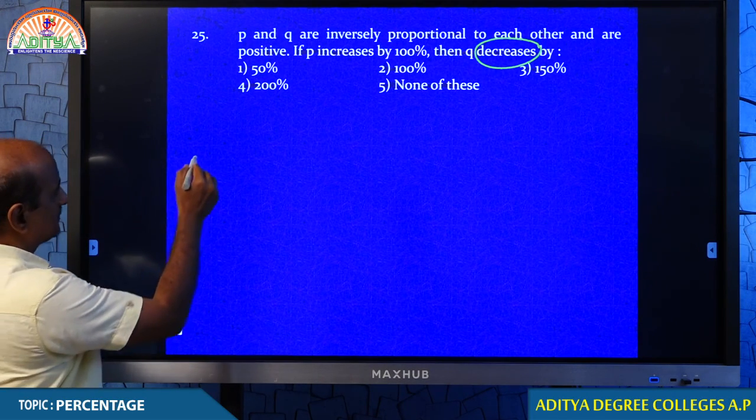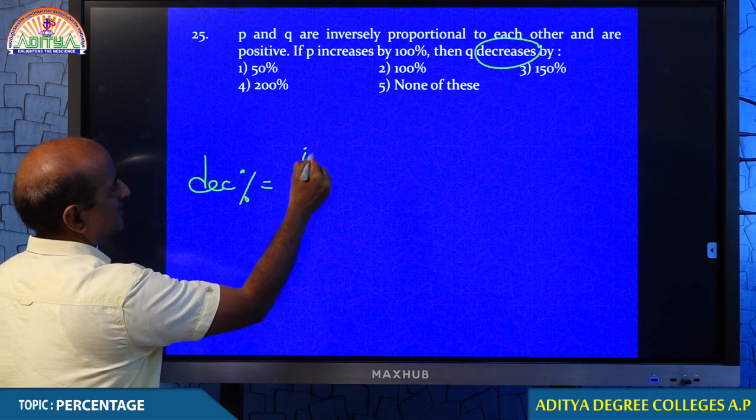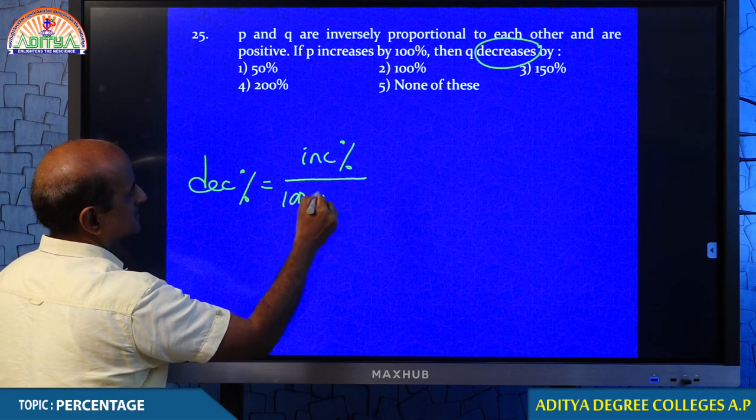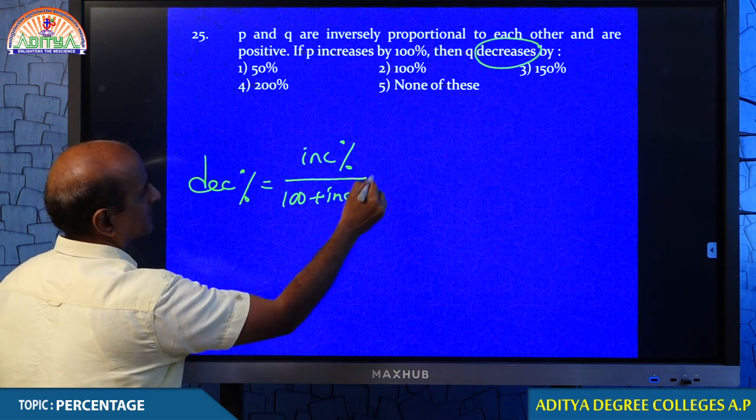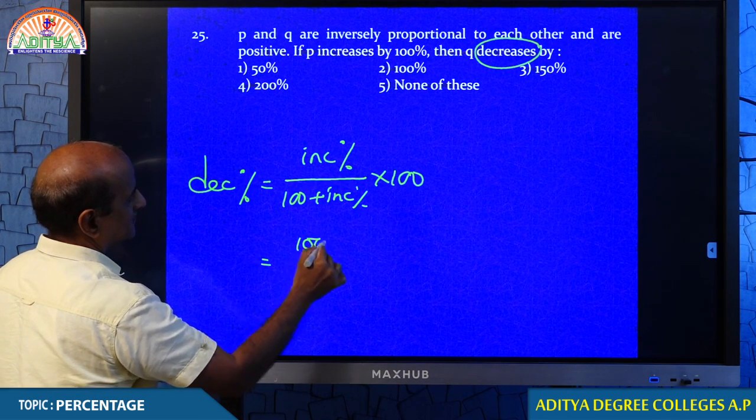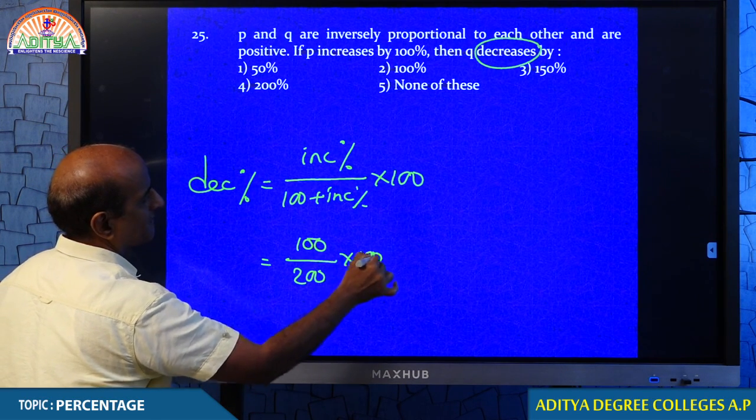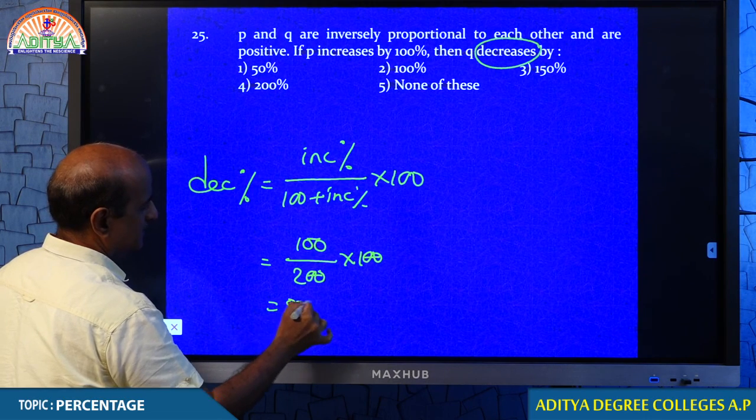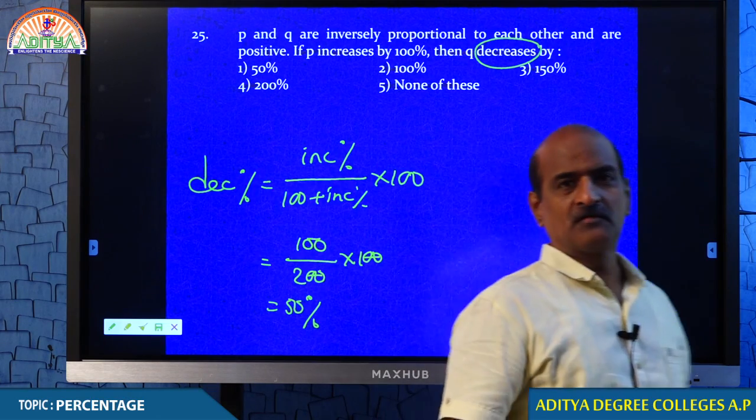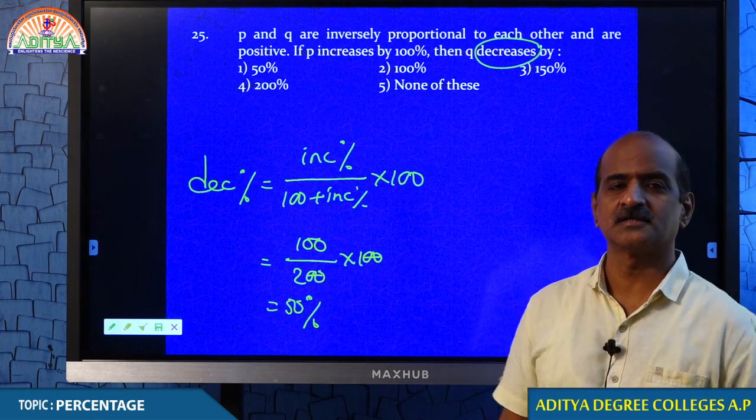What formula are we using, my dear students? We are using decrease. Percentage decrease is equal to percentage increase by 100 plus percentage increase into 100. Therefore, increase is 100. 100 plus 100, 200. Therefore, your answer is 50%. Hopefully, you come to know when we are using these formulas, in what circumstances these formulas are supposed to be used.